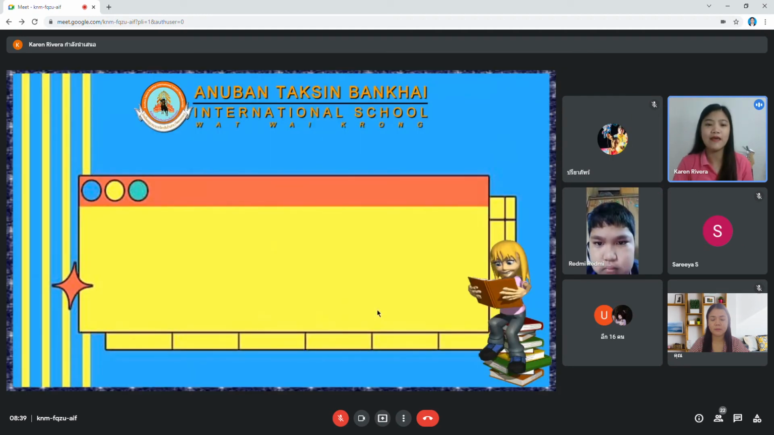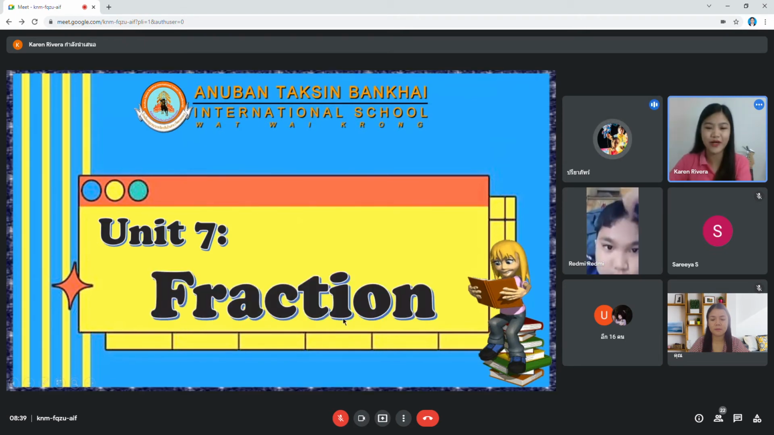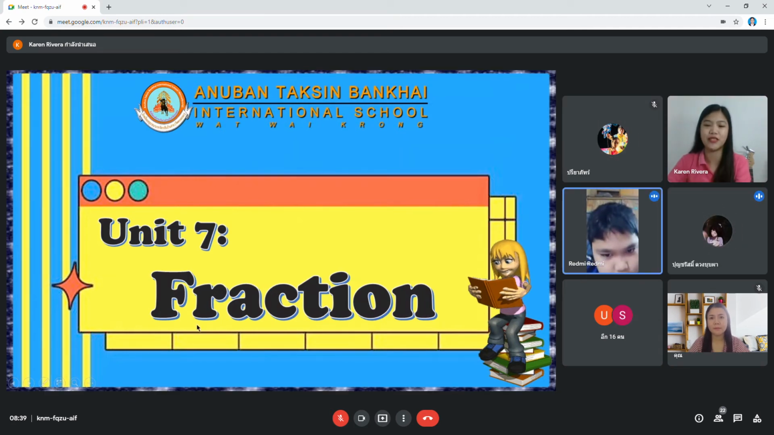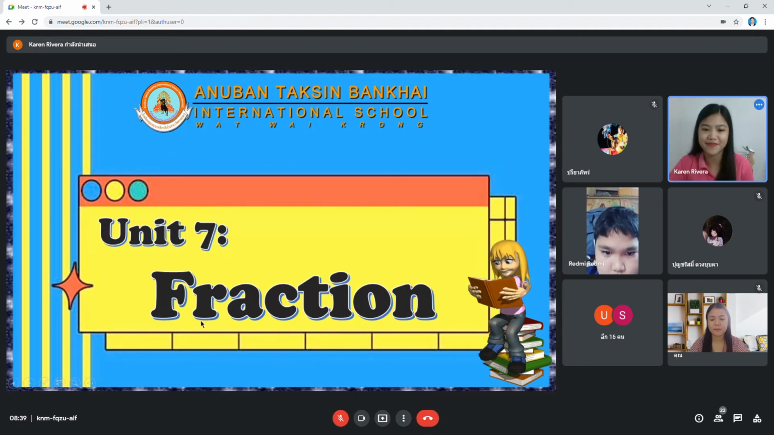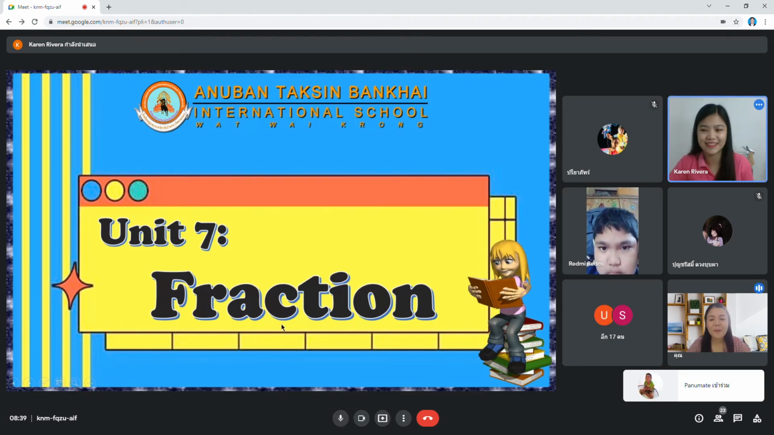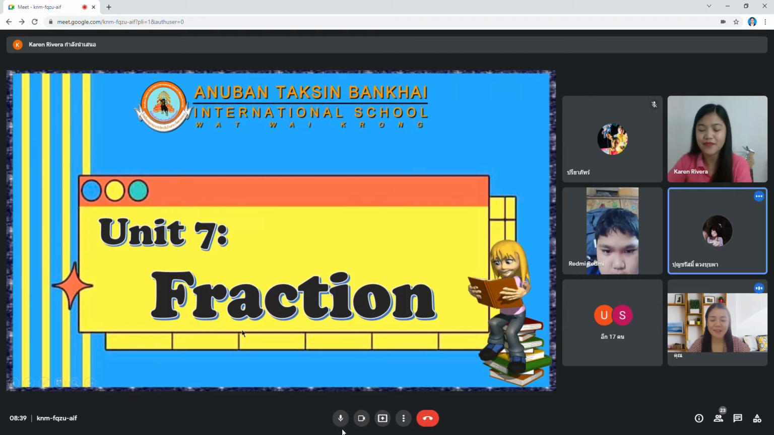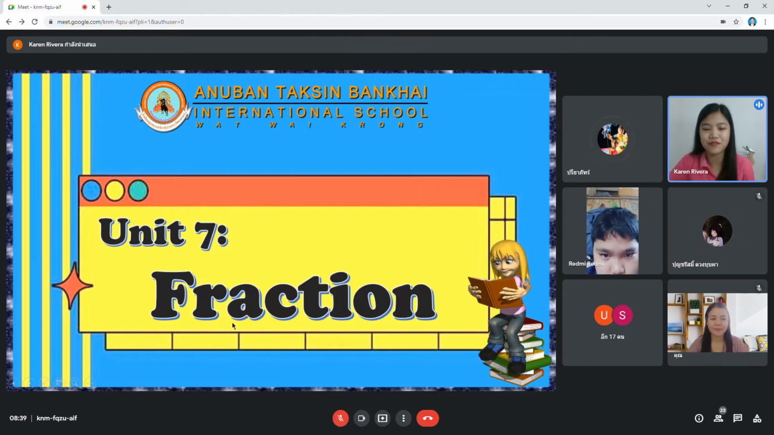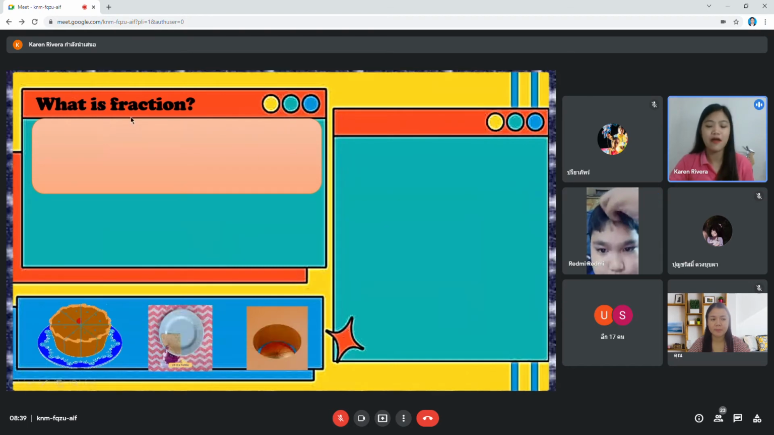Next. Yesterday, we talked about, how will you read this word? Fraction. By the way, what is fraction in Thai? Can you say it louder? One more, what is fraction in Thai? Very good.